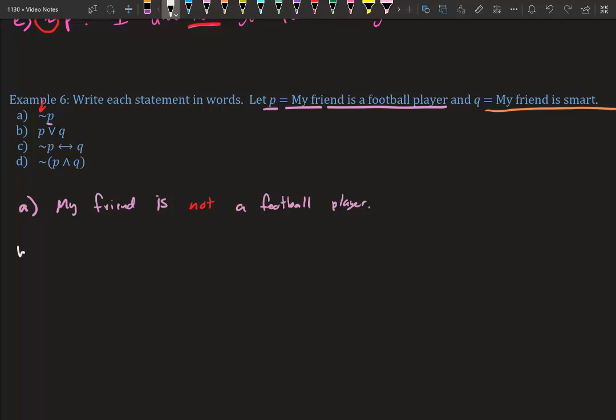All right, let's do B. So B, we have PVQ. PVQ actually stands for P or Q. So we are literally going to write P or Q. So P represents my friend is a football player. And then we have or. And then Q. Q represents my friend is smart.